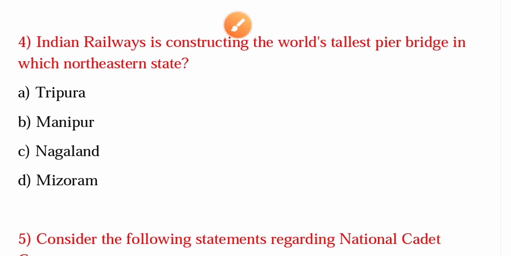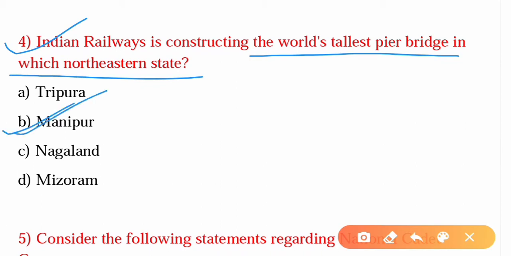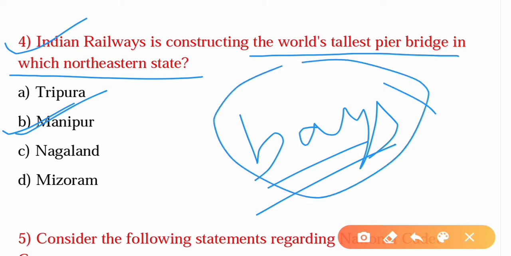The fourth question is Indian Railways is constructing the world's tallest pier bridge in which northeastern state? So the answer is option B, Manipur. So a pier, you can say in architecture, is an upright support for a structure or superstructure such as an arc or bridge. So sections of structural walls between openings, or bays, can function as piers.